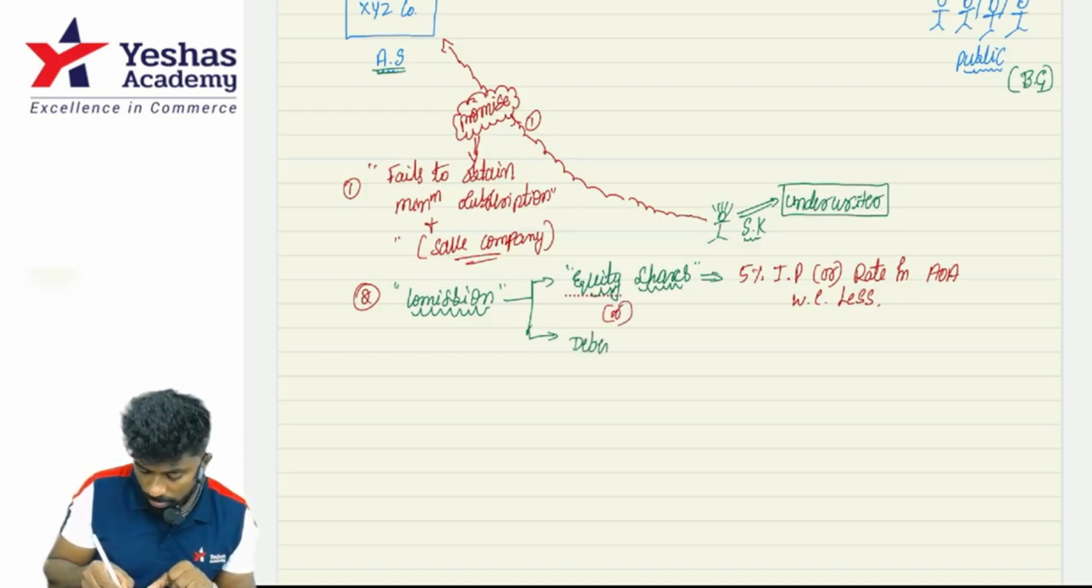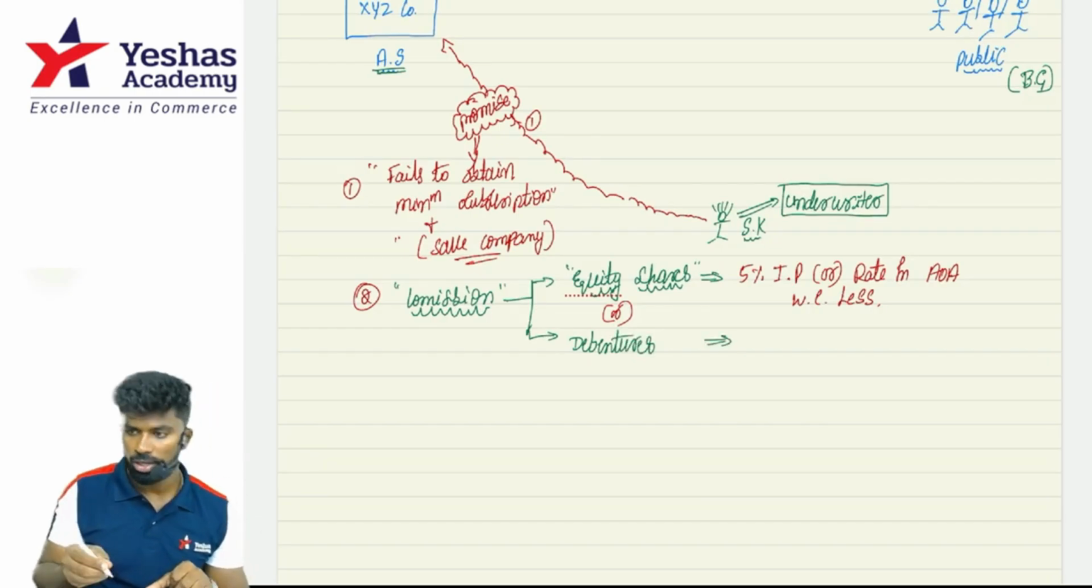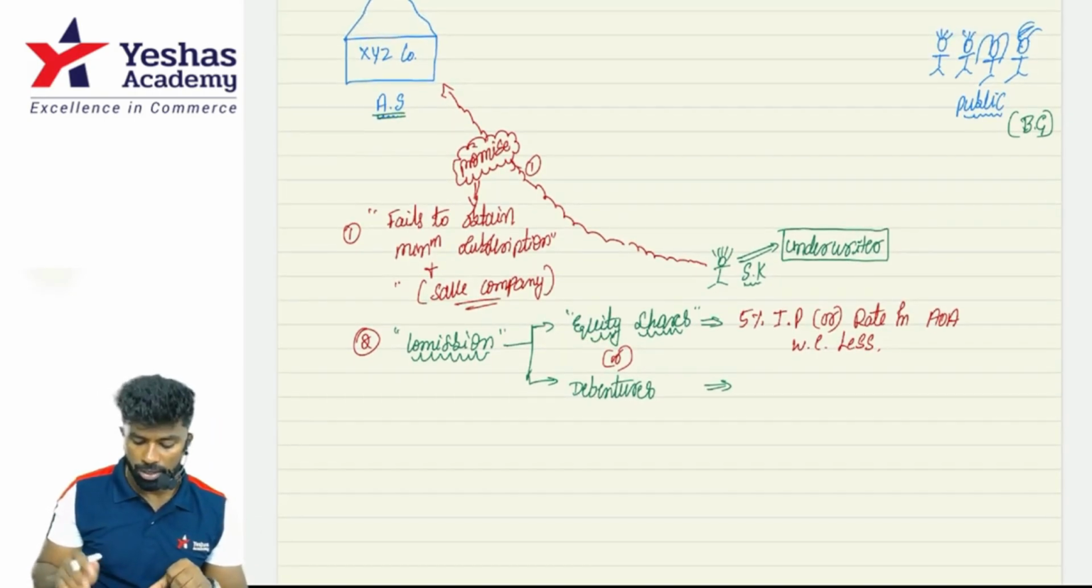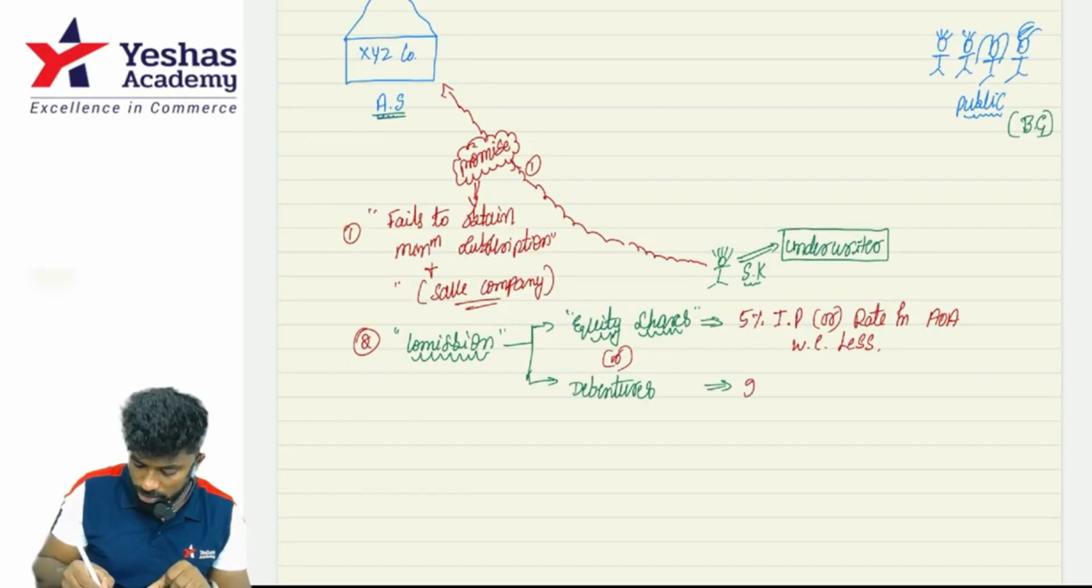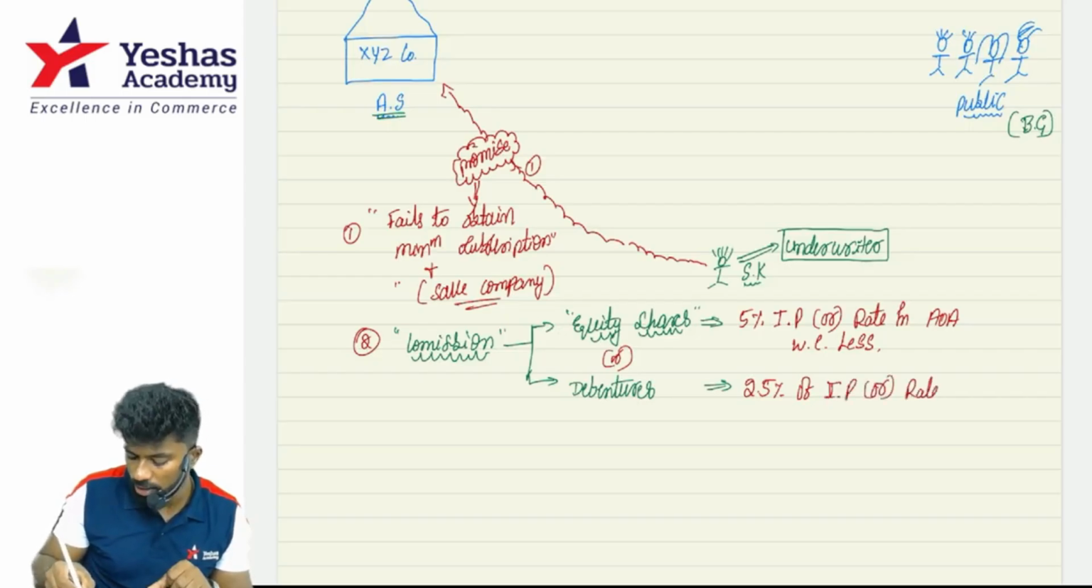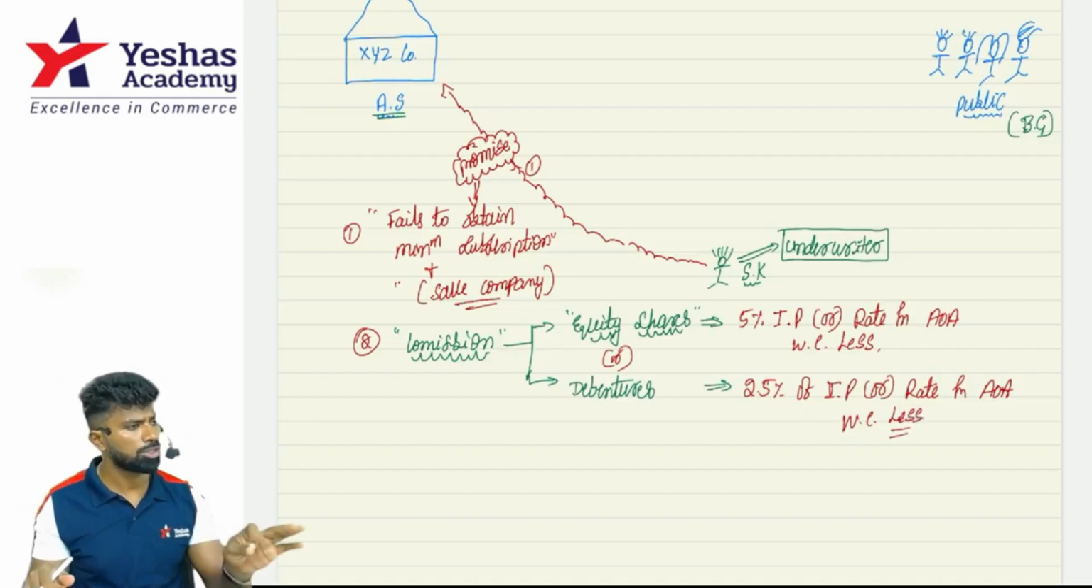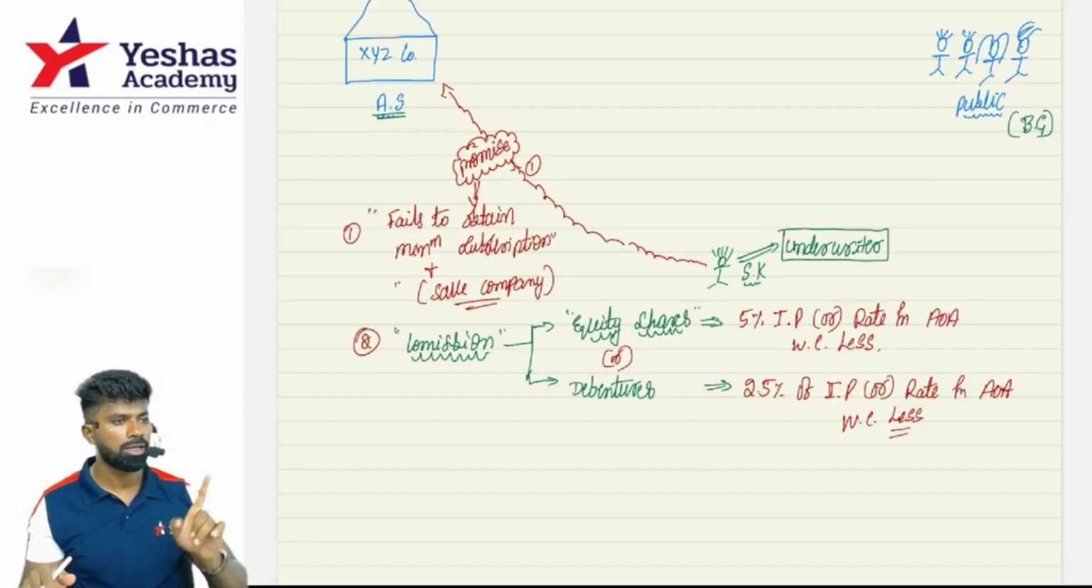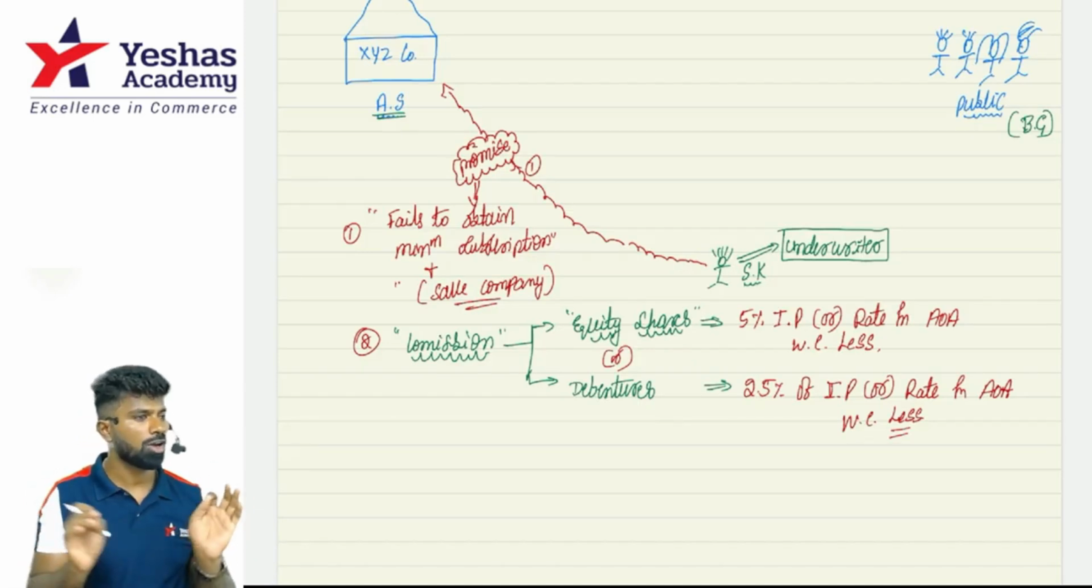Or in case of debentures, which are nothing but debt securities, in that situation the company can pay 2.5% of the issue price or the rate in the AOA, whichever is less. This is the amount of underwriting commission the company can pay to the underwriter for underwriting the issue of securities.